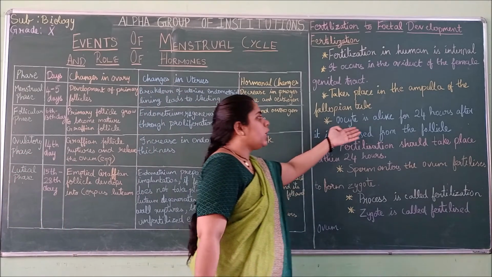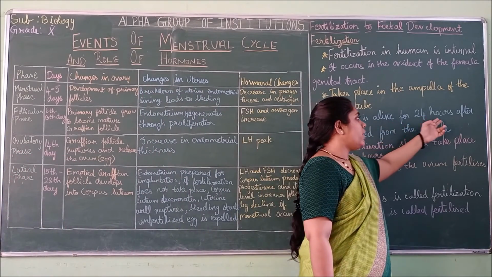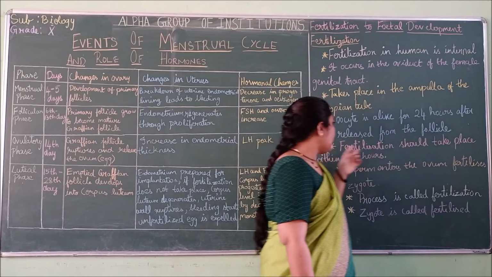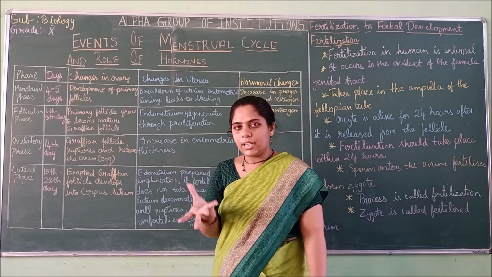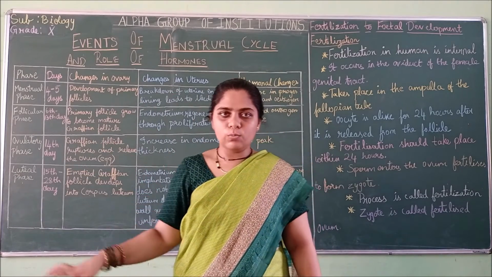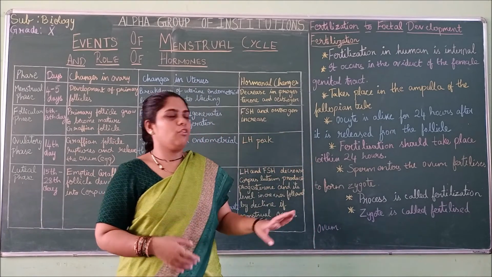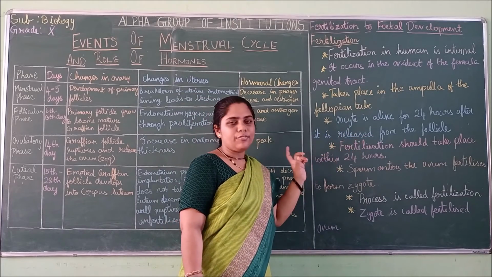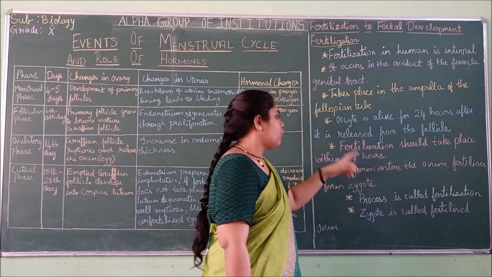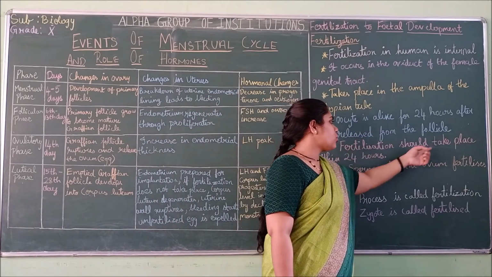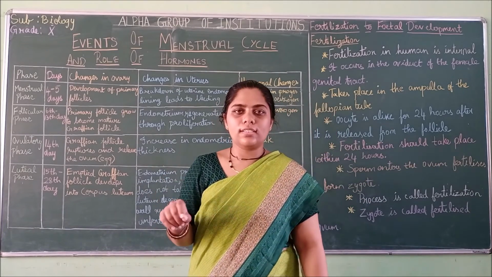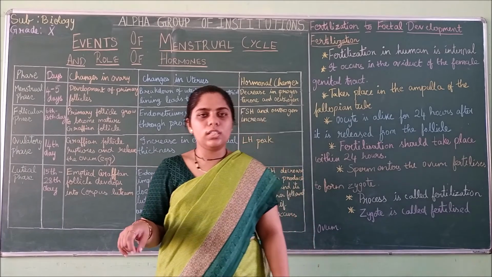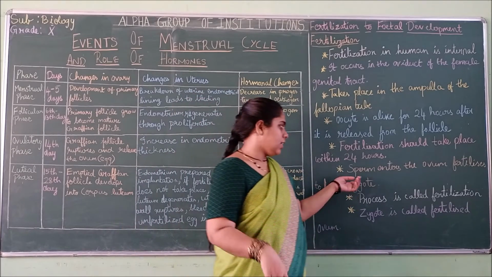So the oocyte will be alive for 24 hours after it is released from the follicle. After getting matured, it ruptures and comes out, and it will be alive for 24 hours after being released from the follicle. Then fertilization should take place within 24 hours.